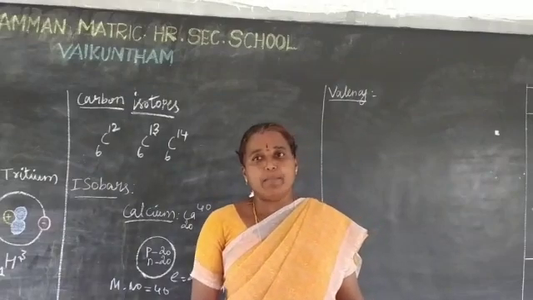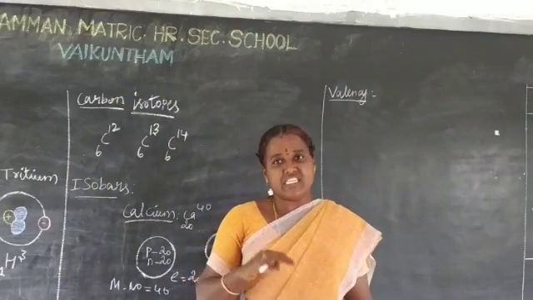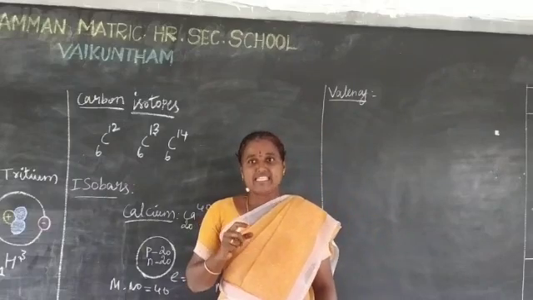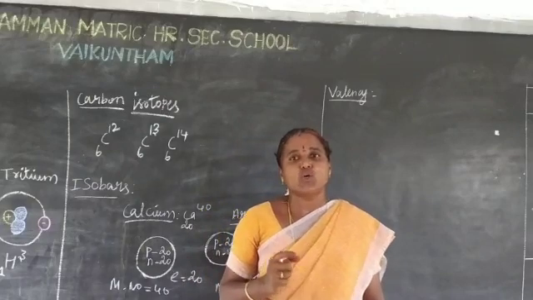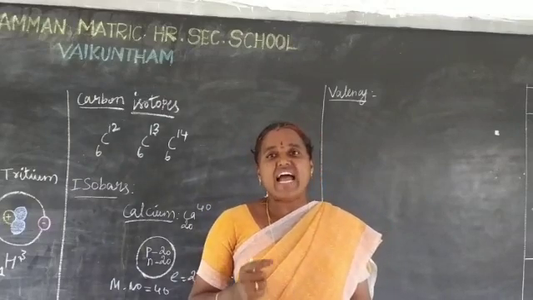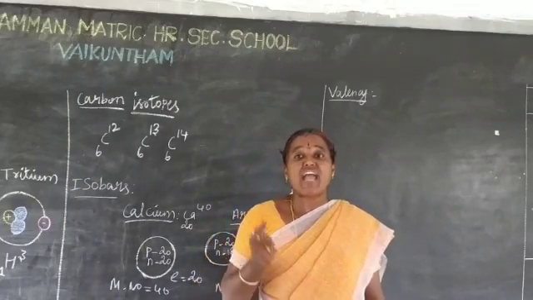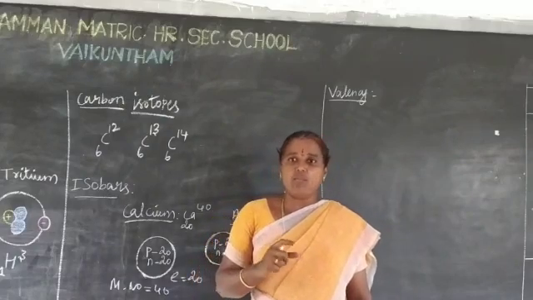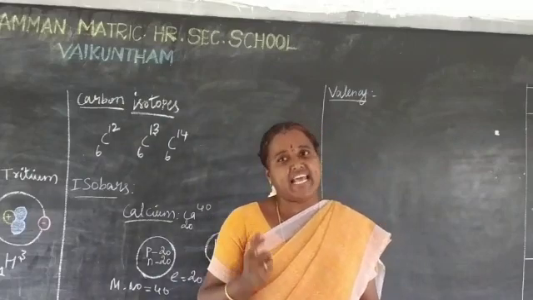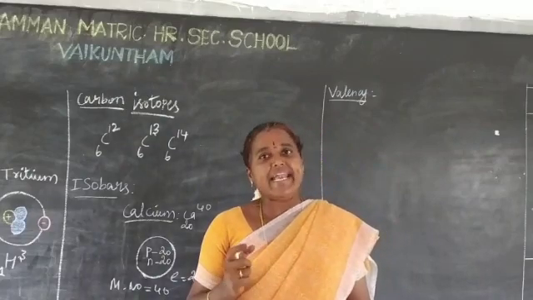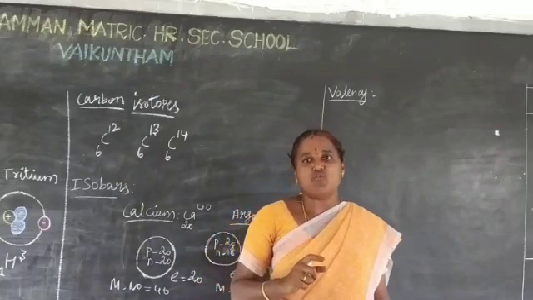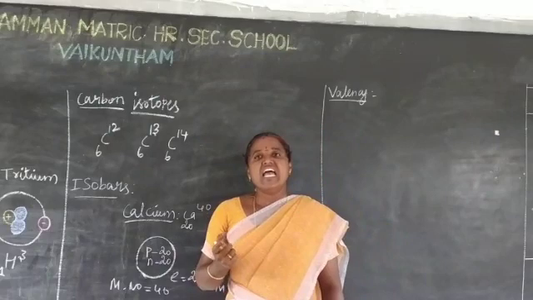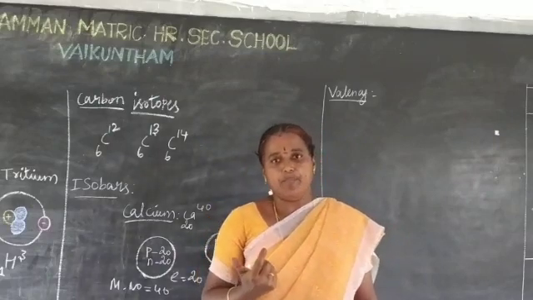Atoms of different elements combine with each other to form molecules. Valency determines the number of atoms of an element that combines with atom or atoms of another type.